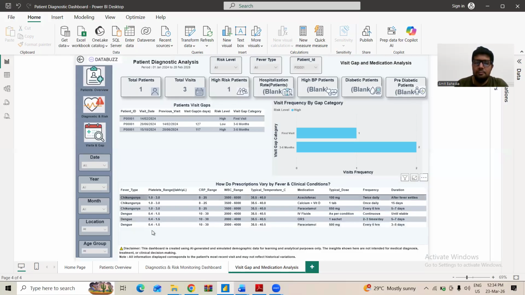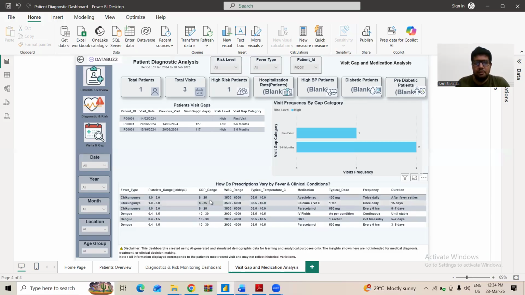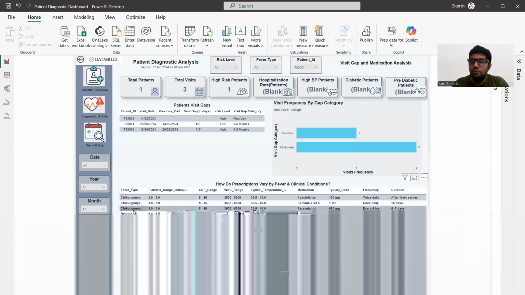So here, this medicine prescription is very generic. It is not very specific to the patient history. Yes, it is specific to the fever type, but it's not related to the information of a particular patient. For example, suppose this particular patient ID is a child. We cannot prescribe this level of heavy dose to a child. Obviously, children's medicines or pediatric medicines are completely different from adult medicines.